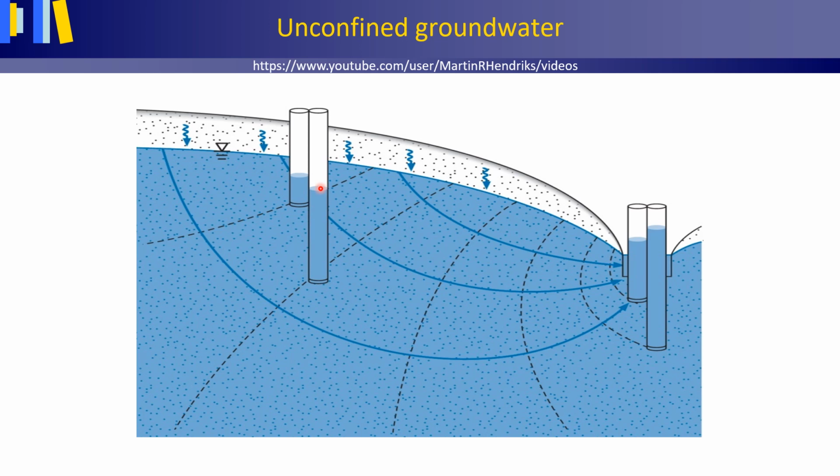So we have a higher hydraulic head, a higher total energy here than here, and also a higher total energy here than here. Water is flowing downwards here, and upwards here. Of course, with this right pair of piezometers, you must take care that there is no leakage from the water in the river or canal alongside the tubes.